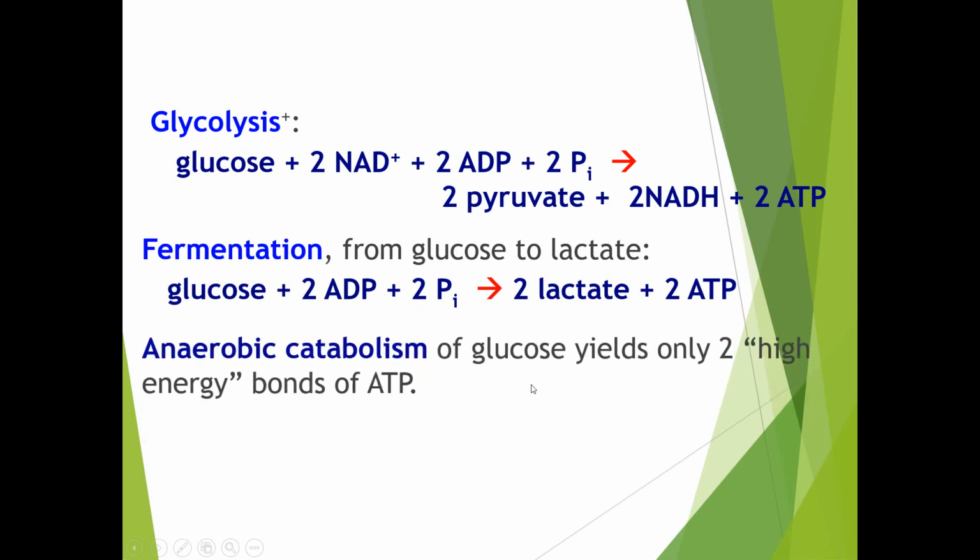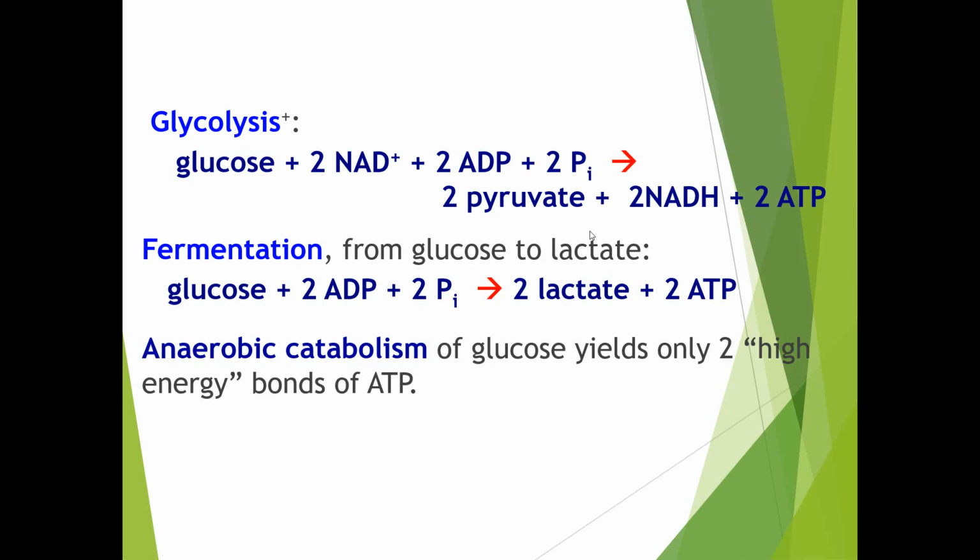So anaerobic catabolism of glucose yields only 2 high energy bonds of ATP. When this pathway runs in anaerobic conditions, the yield of ATP is only 2, because one NADH molecule is utilized for the conversion of pyruvate into lactate.